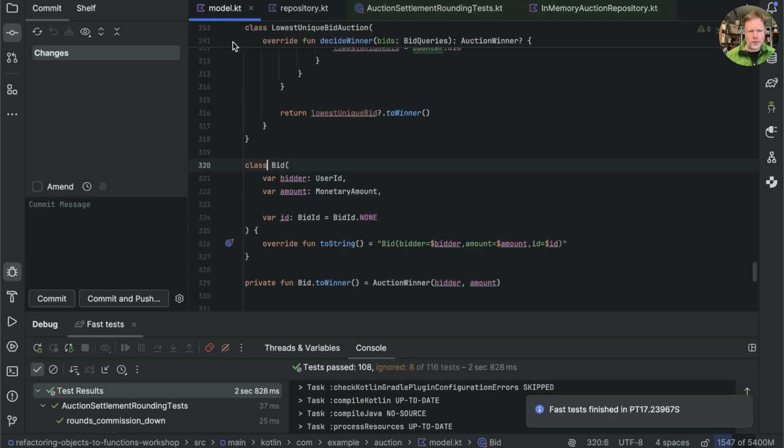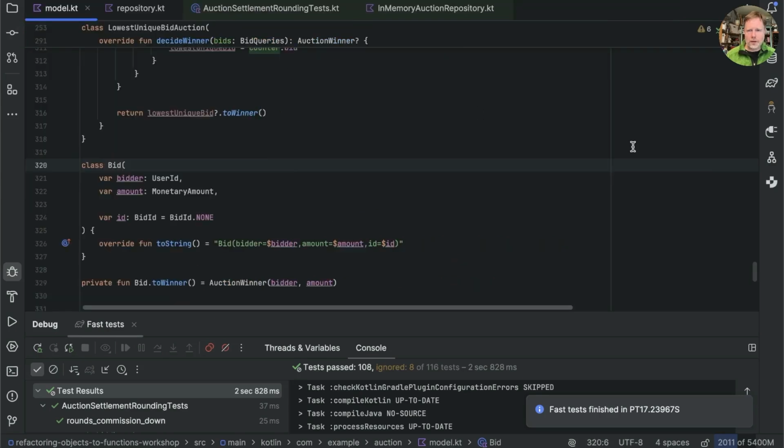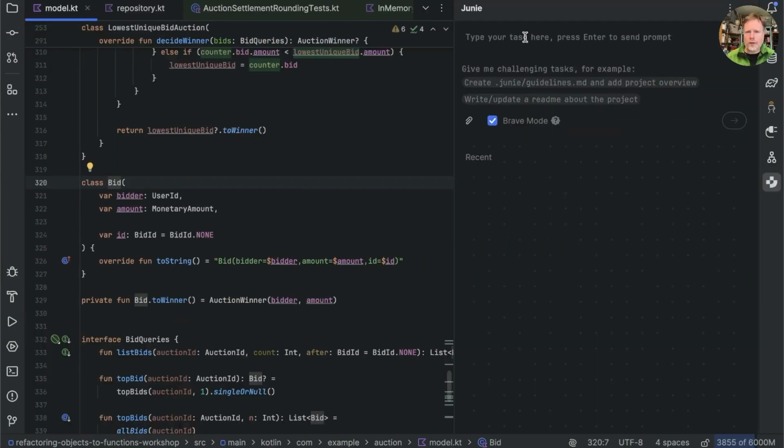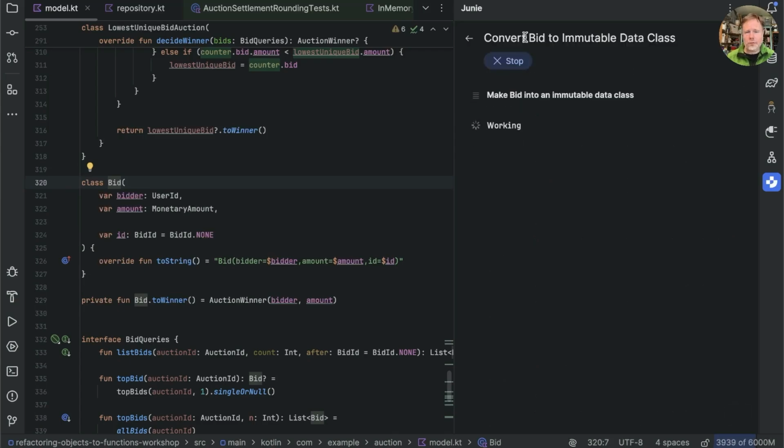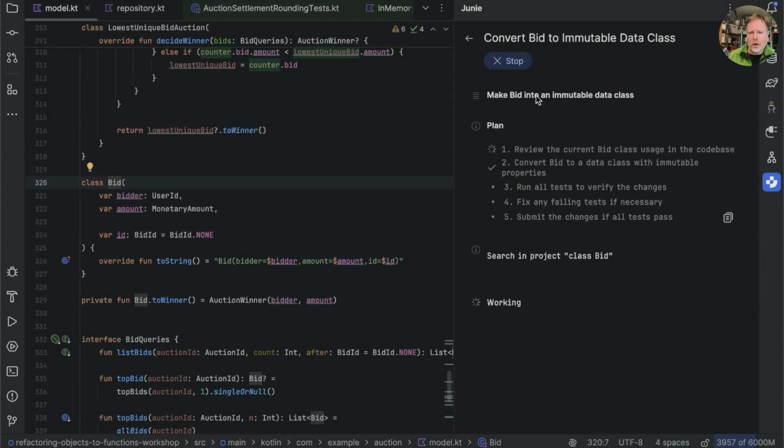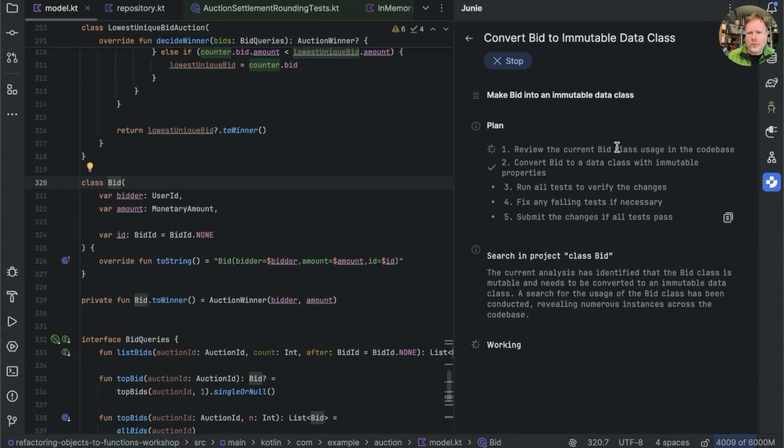So let's go back to the code, we'll look at bid, we'll close that and bring up Junie. Right then, I'm going to say make bid into an immutable data class. Let's see what we get. Okay, so it's made a plan. It's going to review the bid class, it's going to convert it to a data class with immutable properties, run all the tests, fix anything, and submit the changes.